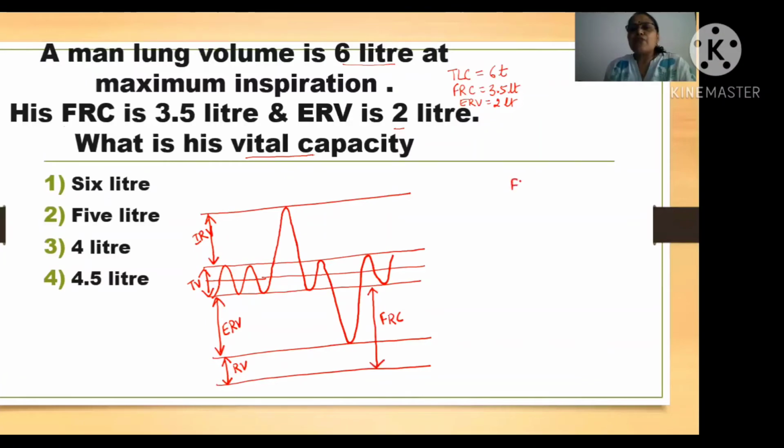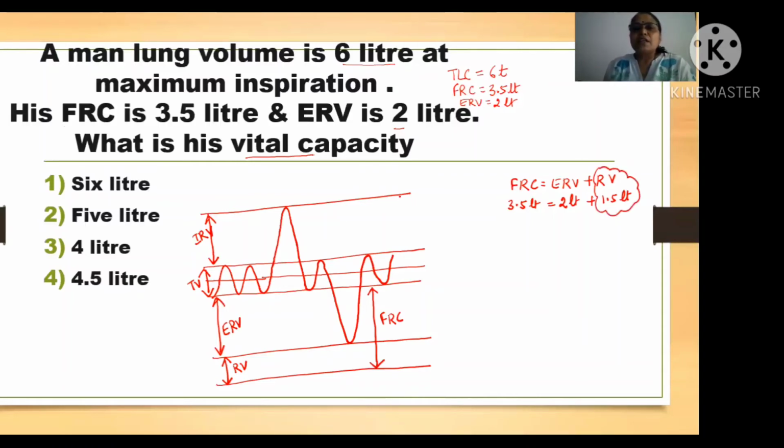You know FRC is nothing but ERV plus RV. So if FRC is given to you 3.5 liter, and ERV is 2 liter, so obviously your RV is 1.5 liter. This much is clear to you? So you have calculated the value of RV, which is 1.5 liter.